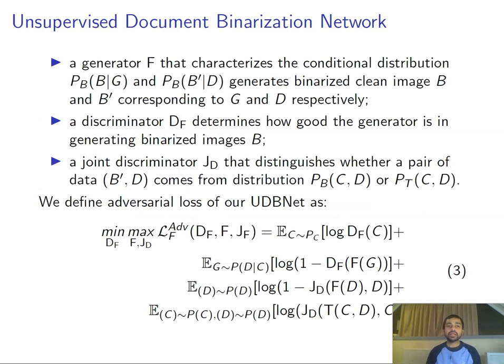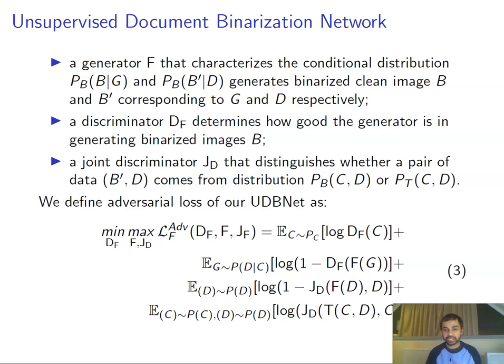We next describe our unsupervised document binarization network, or UDBNet. UDBNet consists of a generator F that takes as input a degraded image and generates its clean version. Discriminator DF tries to determine between the generated clean and the ground truth clean images.